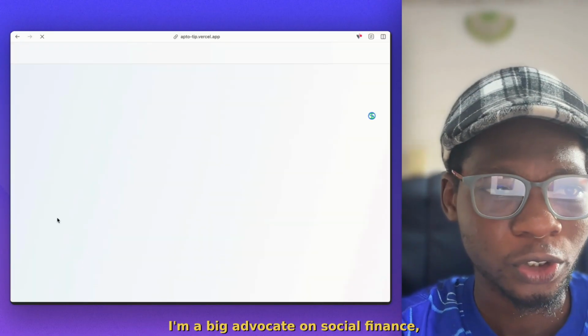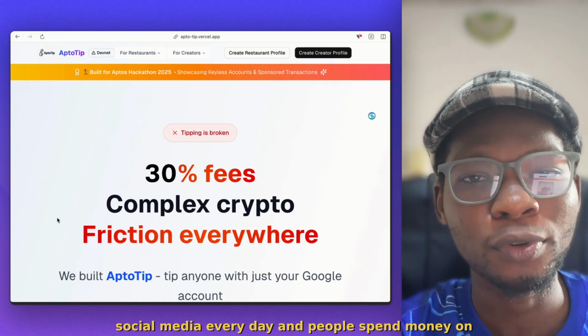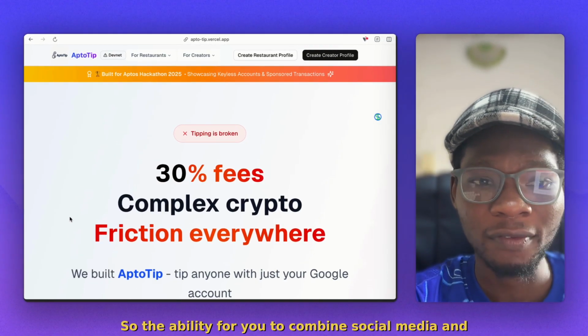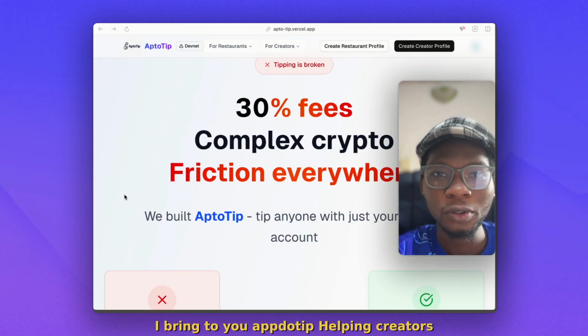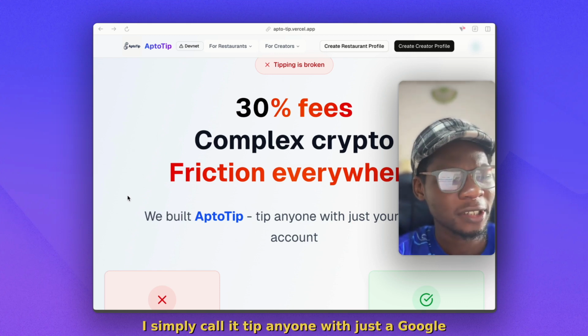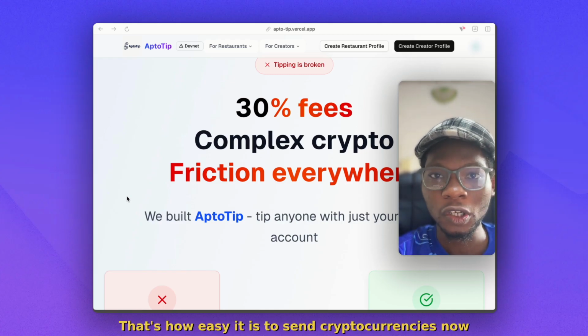I'm a big advocate of social finance, social media finance, because I think people use social media every day and people spend money on their day-to-day activities. So the ability to combine social media and finance is actually a thing. I bring to you AptoTip, helping creators and restaurants take payments for their services worldwide. I simply call it tip anyone with just a Google account. That's how easy it is to send cryptocurrencies now using Aptos tools.